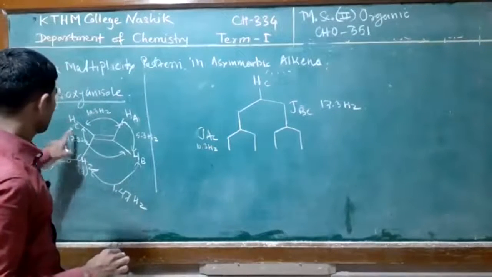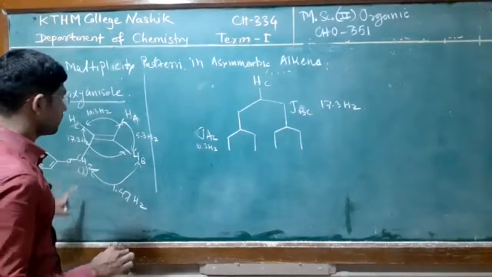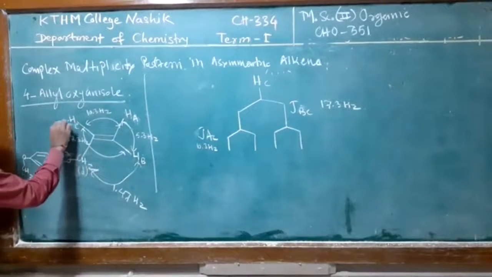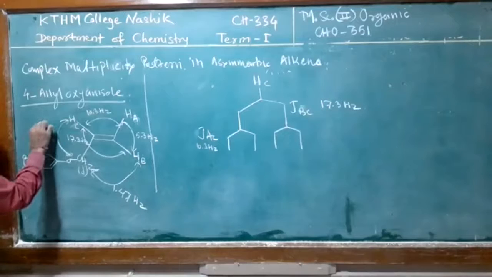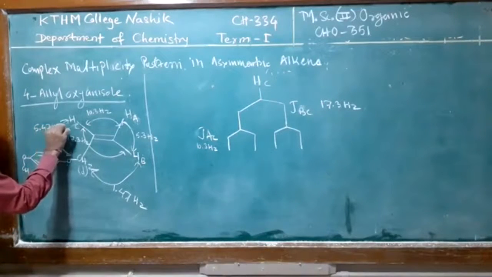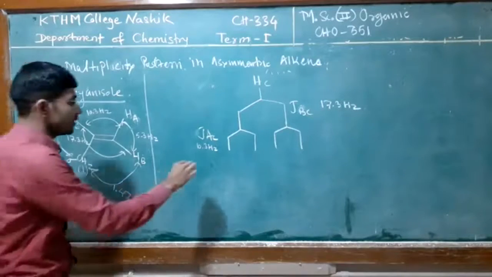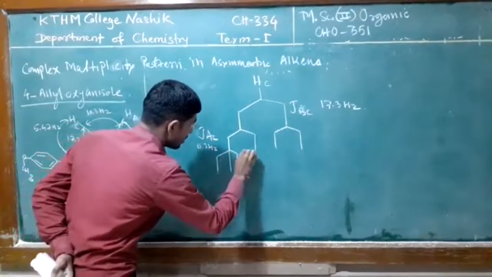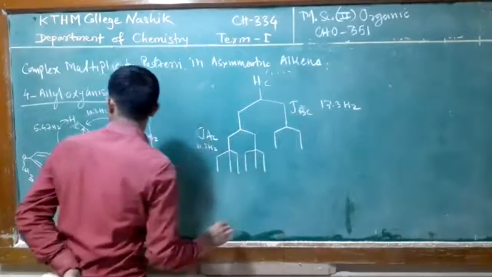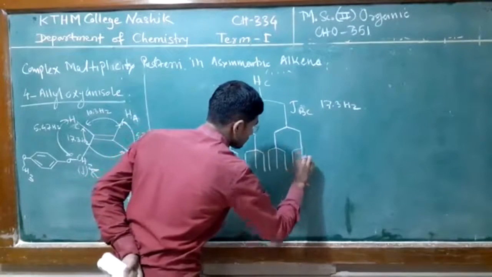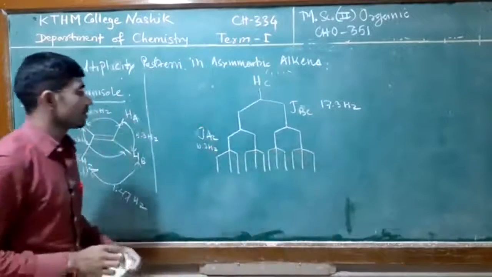Again proton C is split by the proton D with the help of which coupling? Allylic coupling, on the same side. This has a larger value, that is 5.47 Hertz. So you are observing a somewhat large value here. So again the doublet is split into a triplet.